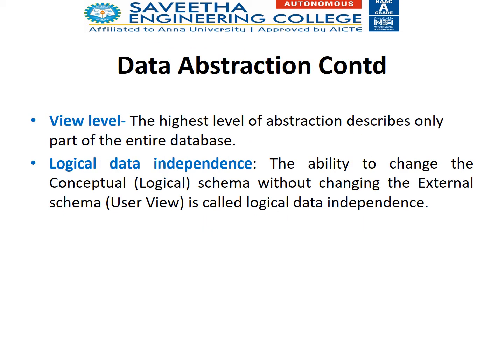And the final level is the view level. It is the highest level of abstraction and describes only part of the entire database. It means that as an end user, we need not know about the internal details of what data are used, what the relationship between them is, and how it is stored. That is not required by the end user, so it only allows part of the data. Another technical term is logical data independence. It means that if there are any changes in the logical level, it won't affect the view level, that is the top level. This is called logical data independence.